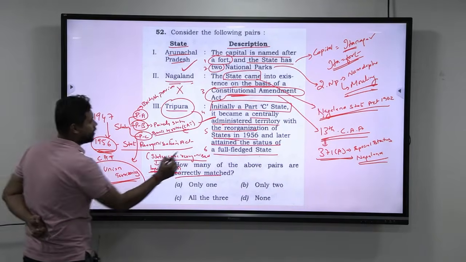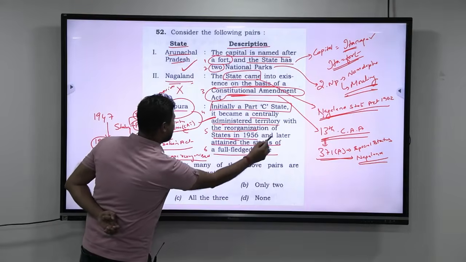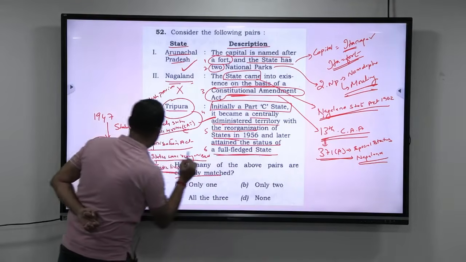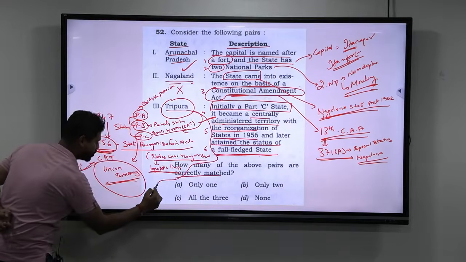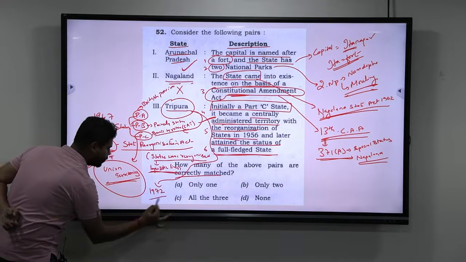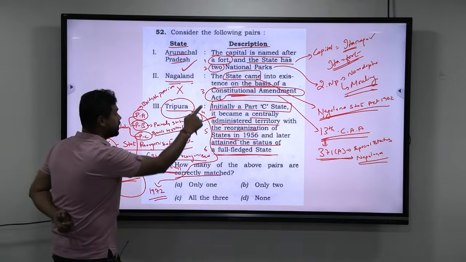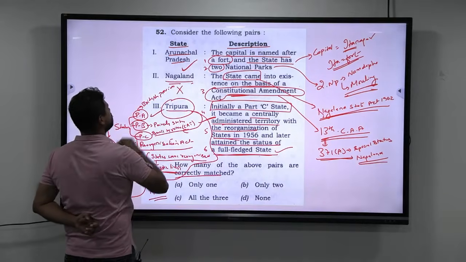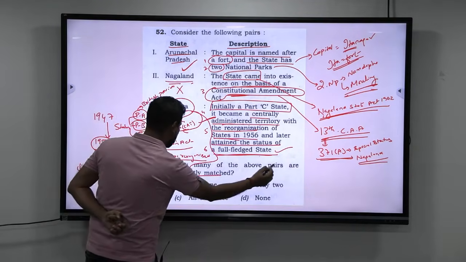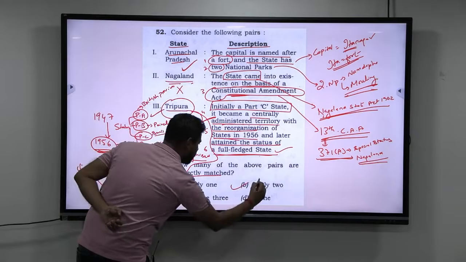Okay, so then look at this: it later attained the status of a full-fledged state. That is also true because Tripura attained statehood in 1972. So overall, all 3 variables that they have given are correct. So this particular third statement is also correct. So how many of the above pairs are correctly matched? The answer is B, only 2.